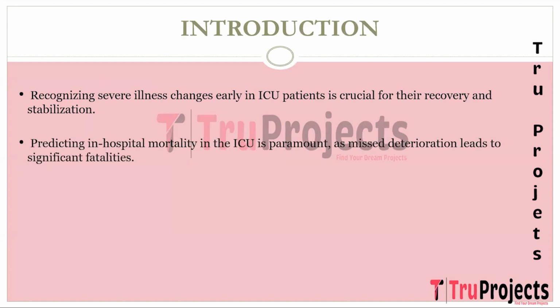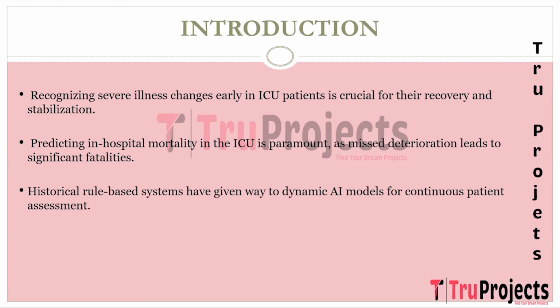In-hospital mortality is a pivotal outcome in the ICU, with approximately 11% of deaths resulting from the failure to identify patients at risk of deterioration. Accurate mortality prediction models are essential for identifying high-risk individuals and optimizing ICU resource allocation. Traditionally, rule-based severity scoring systems were employed, but the advent of artificial intelligence and machine learning techniques has led to the development of more dynamic models. However, there has been a long-standing desire for continuously updating patient assessment systems.